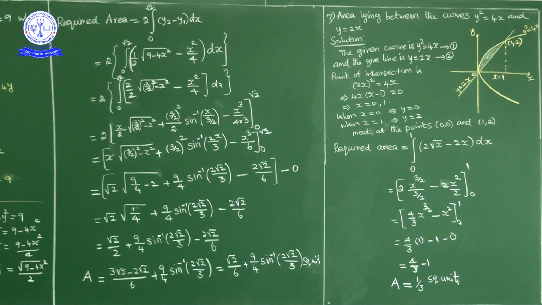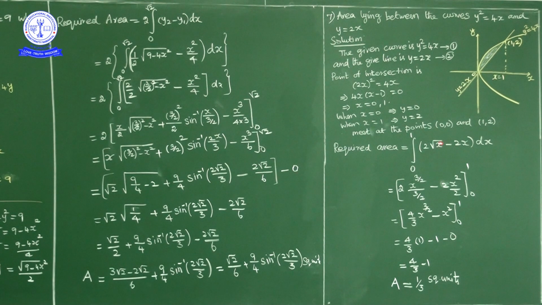So shaded region area is equal to lower limit to upper limit, that is x is equal to 0 to x is equal to 1, upper curve area minus lower curve area. Upper curve is parabola, that is y = 2 root x, minus line, that is 2x. So integral 0 to 1 of (2 root x minus 2x) dx.